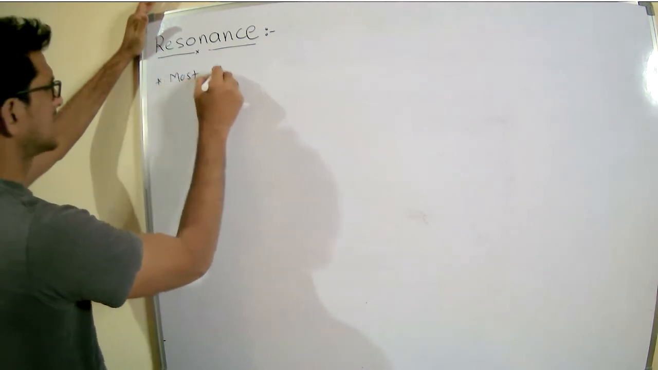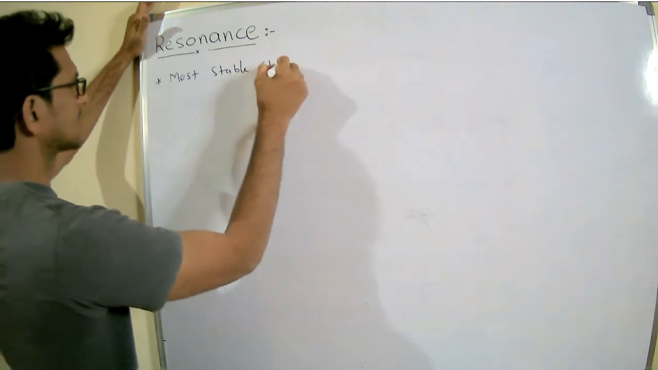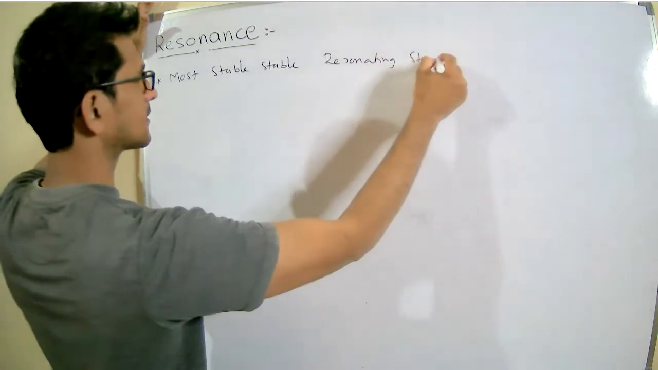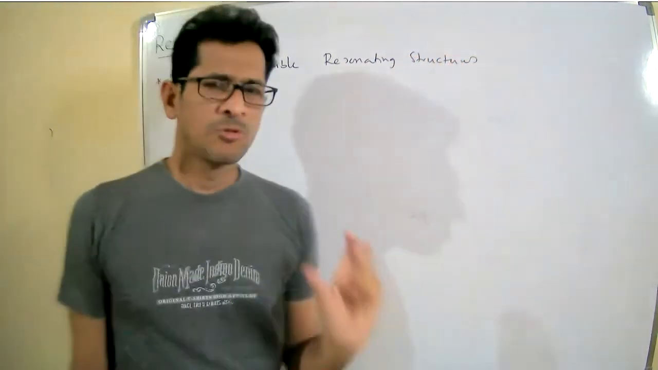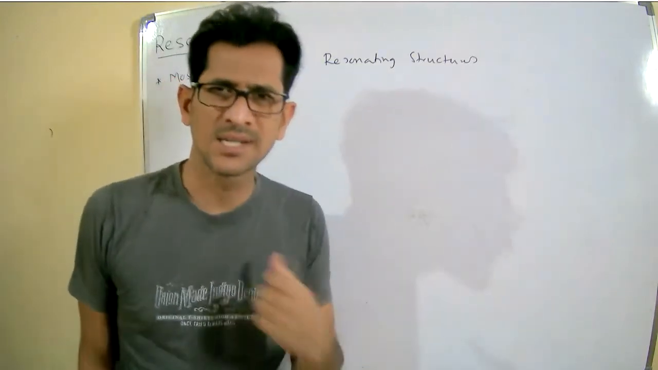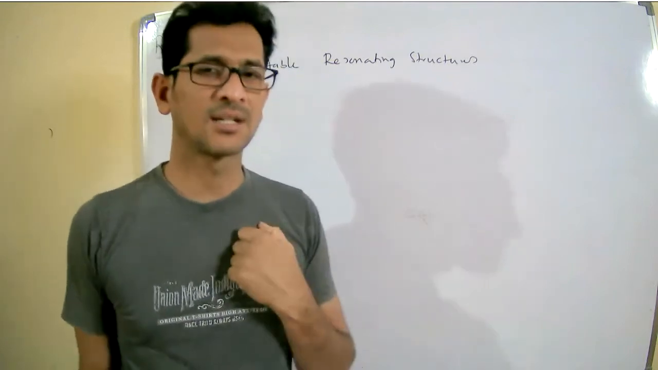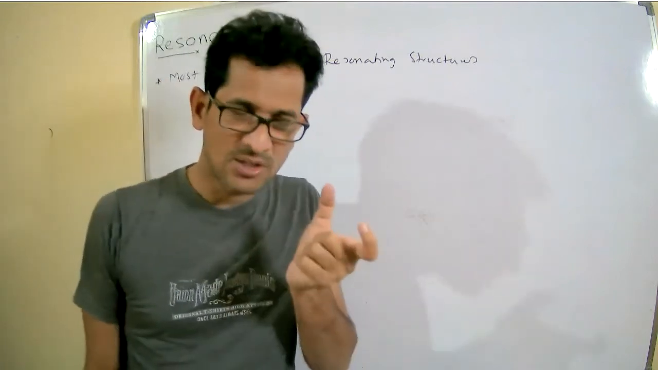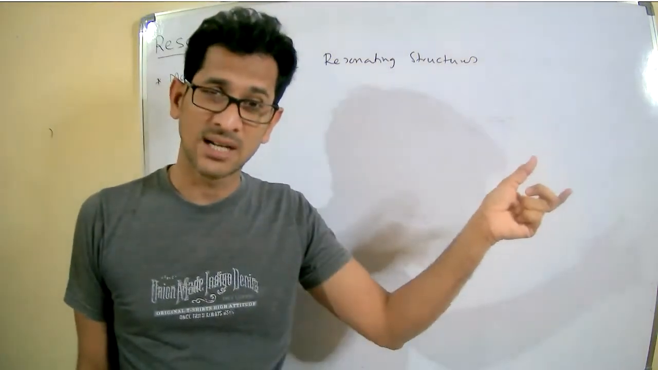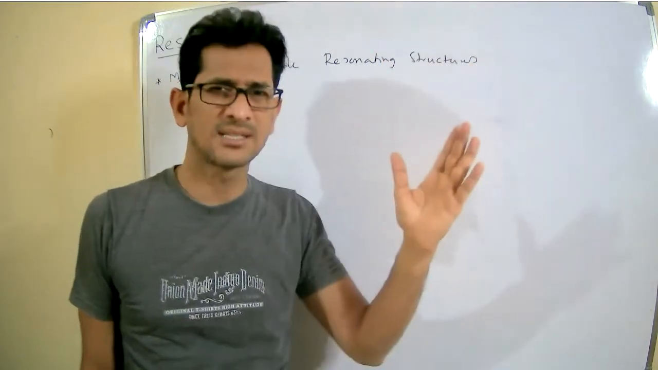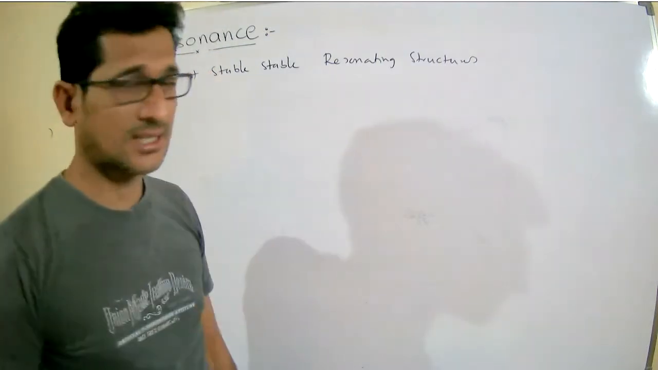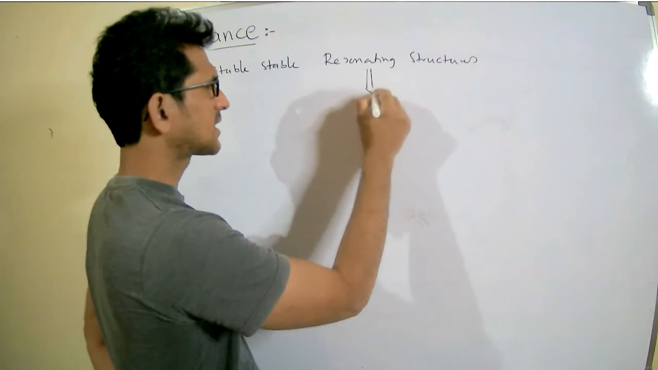Most stable resonating structures. What are the most stable resonating structures? For example, equivalent resonating structures which satisfy the octet rule, which have less charge separation, in which negative charge is present on the electronegative atom. If we satisfy all these conditions, that is said to be a stable resonating structure.